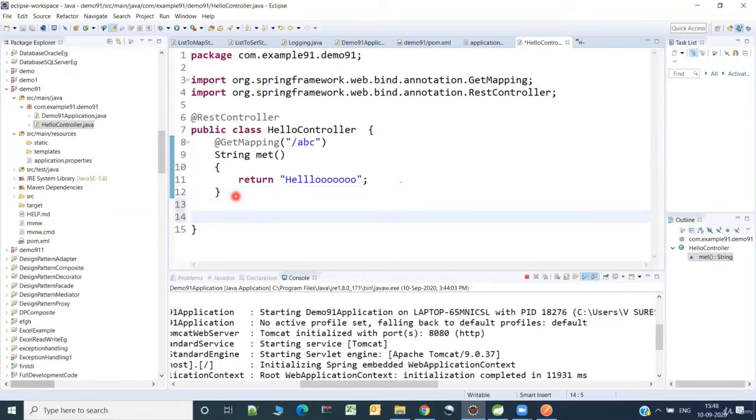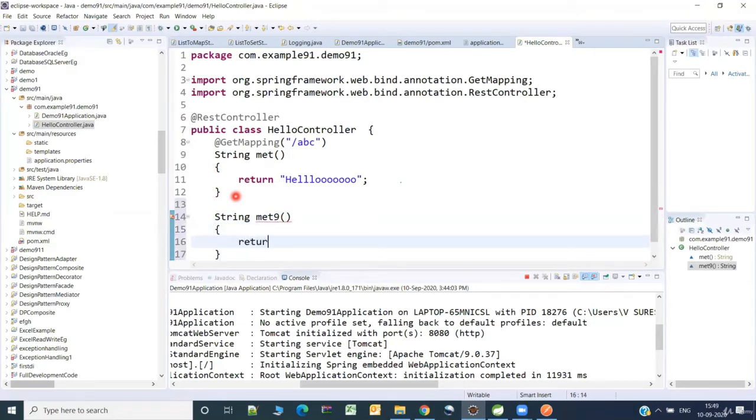So now let us try to have a post method. So I'm going to say string, and let me use the method name. It doesn't matter which method name you use. So I'm just going to return. You may ask me one doubt. We are not getting any data through the URL. We'll be getting the data through the URL and through the body in the request in the next few minutes. This is the post method.